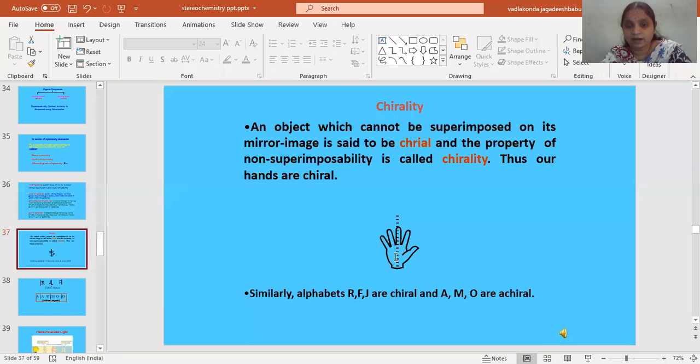So this is chiral. If the axis is able to divide the molecule or object into two equal halves, then it is achiral. Two unequal halves mean chirality.